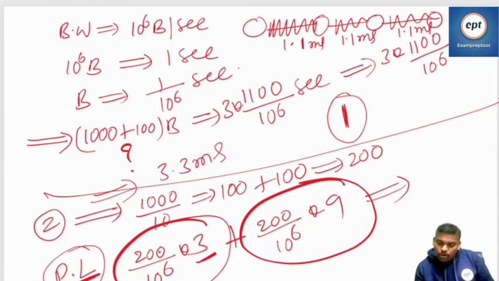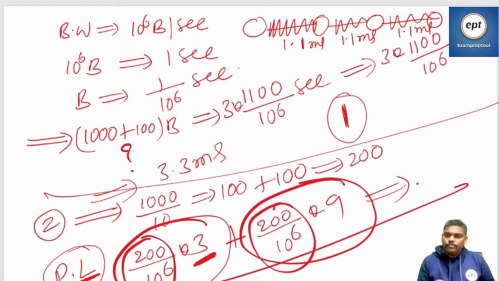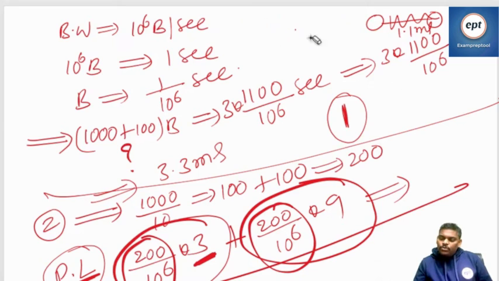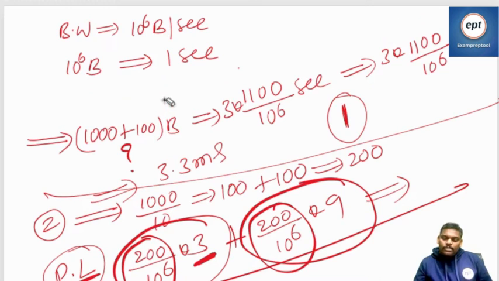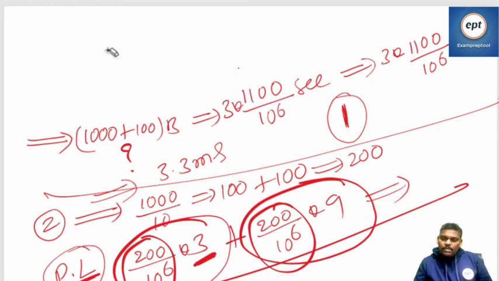See this one. 1 round required 200 by 10 power 6 seconds. It is 3 rounds for the first one. But here, everyone required 1 round, like that 9 people. Can you calculate it? Just use pipelining. Lack of space, I am adjusting.